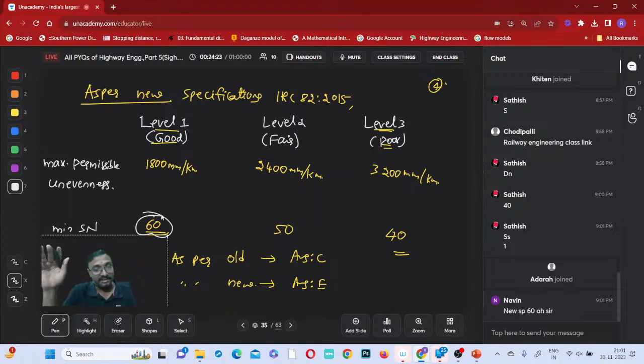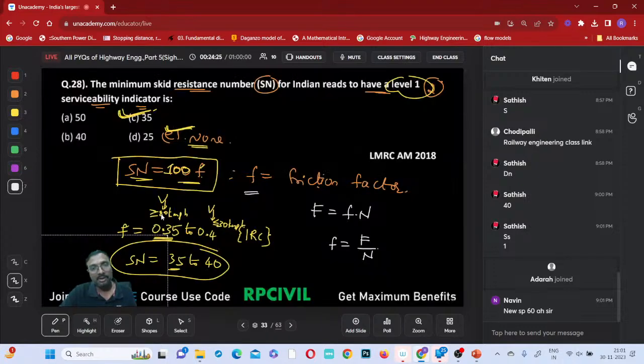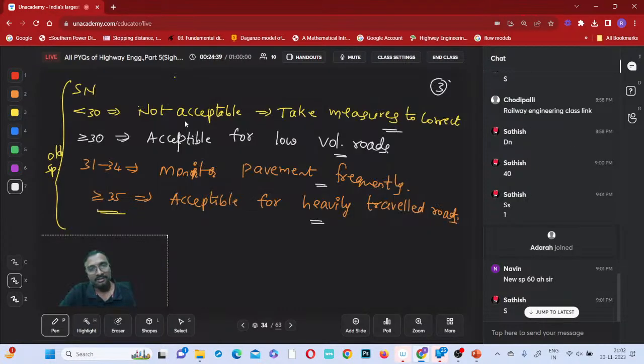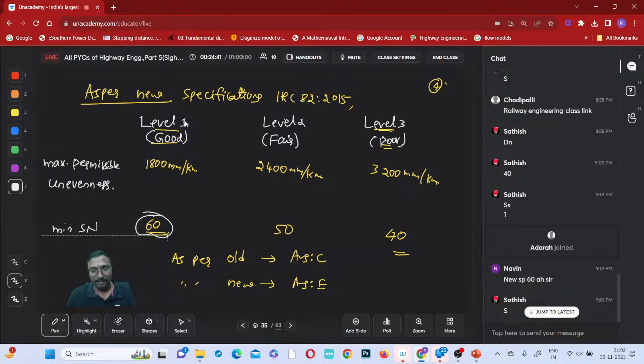So the answer should be according to which code? 35 will be wrong. This "none" is the only correct answer. Now you understood why I wrote the option as none. Note this, everyone, and we'll go on to the next question.